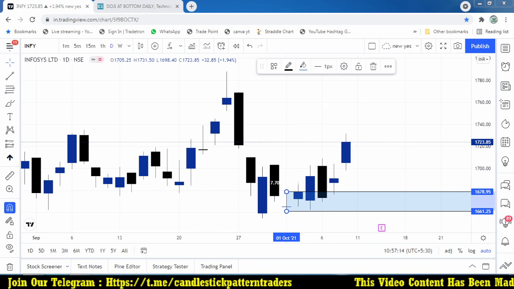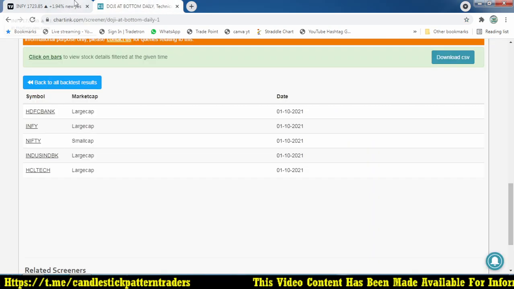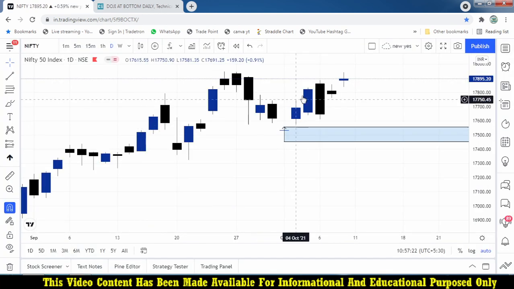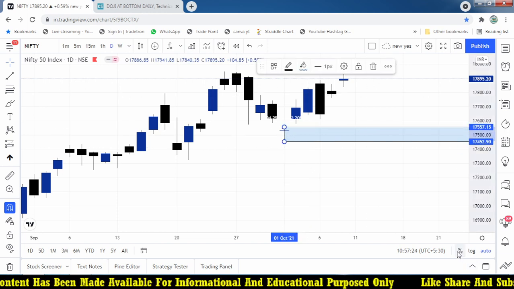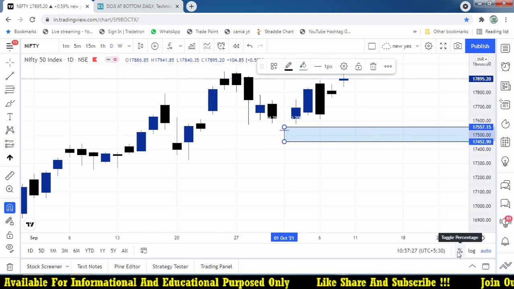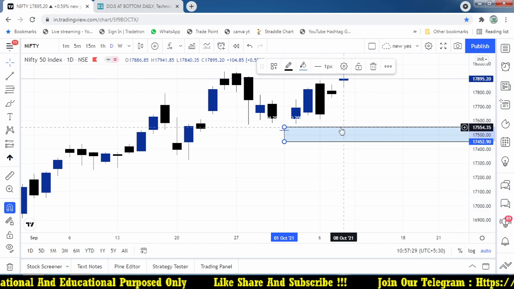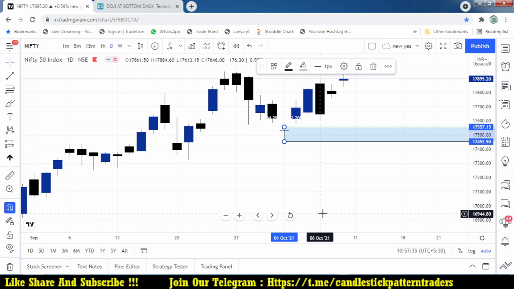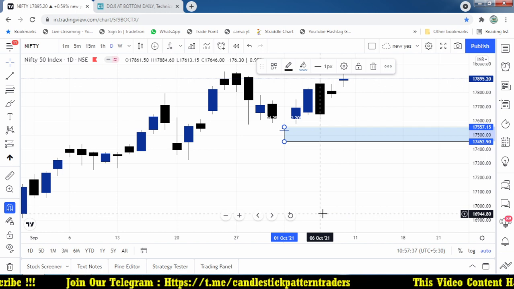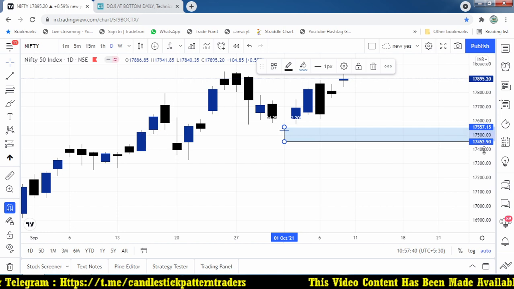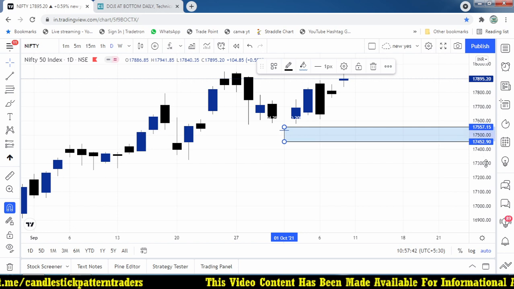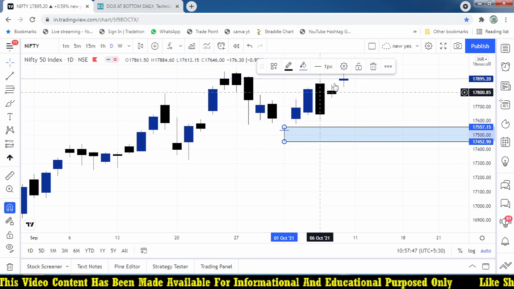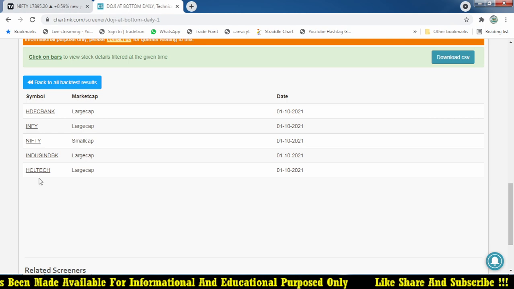And the third one which we have taken is Nifty. In Nifty we don't get any opportunity, because after that doji candle it started opening gap higher. This is the entry point of 17,557. We didn't get that price to take a trade, but right now the market is 17,895. So it has moved almost 150 points from that entry point. Where you are taking a risk of about 105 points, it is reaching the target, but without entry.